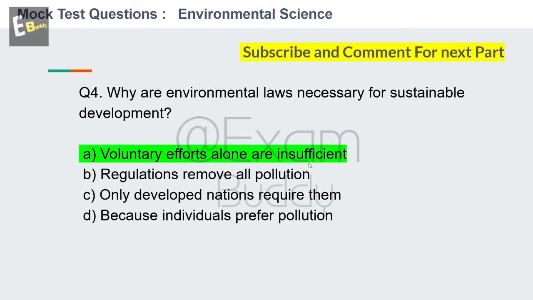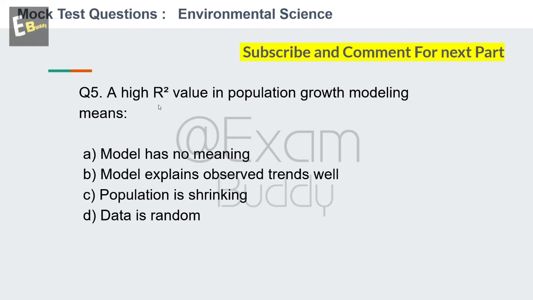Now let's go to question number 5. A high R square value in population growth modeling means. So these are the options: model has no meaning, model explains observed trends well, population is shrinking, data is random. So your time starts now. And the answer is B. Model explains observed trends well.